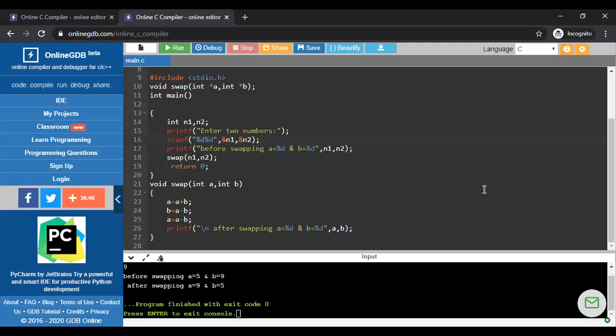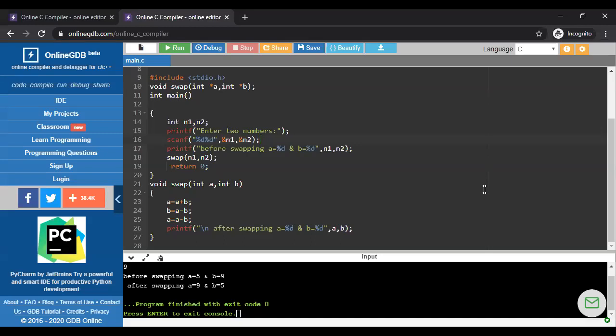What is the meaning of that line? I'm going to assign the address of a, because I'm not writing ptr is equal to a, I'm writing ptr is equal to ampersand a. It means I'm going to assign the address of a to ptr. So now ptr holds the address of a.